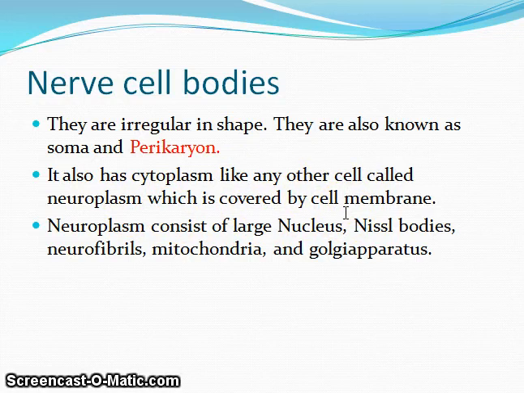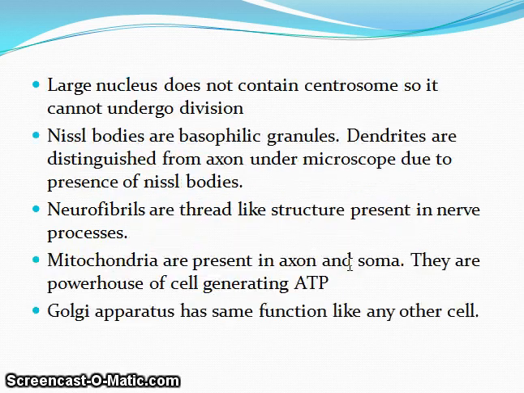Here the cytoplasm is known as neuroplasm. Now neuroplasm consists of a large nucleus, Nissl bodies, neurofibrils, mitochondria and Golgi apparatus. This is similar to any other cell. The large nucleus does not contain a centrosome, so it cannot undergo division. Once the neurons are formed, they will remain the same in number throughout your life. No more new production of neurons will take place because it does not have a centrosome, and so it cannot undergo any sort of division.